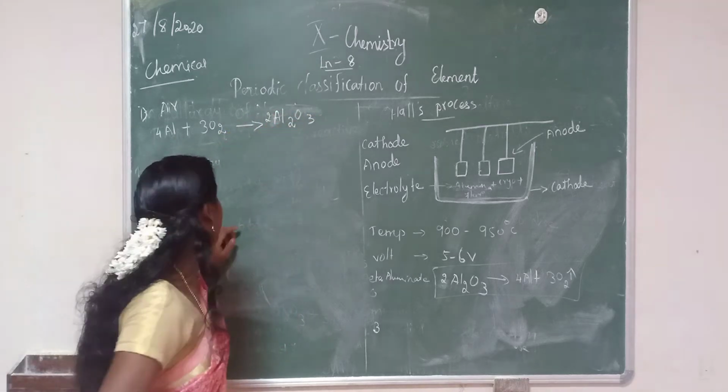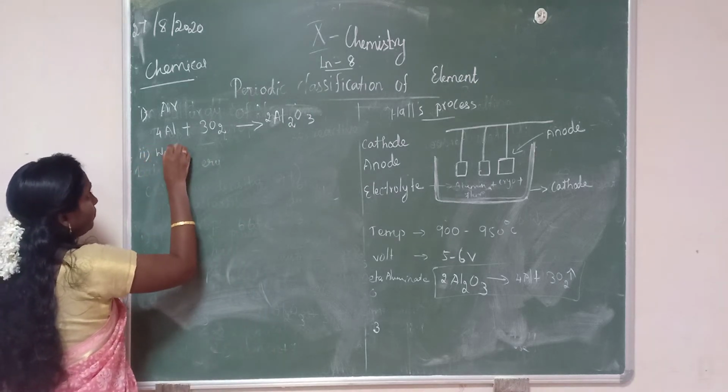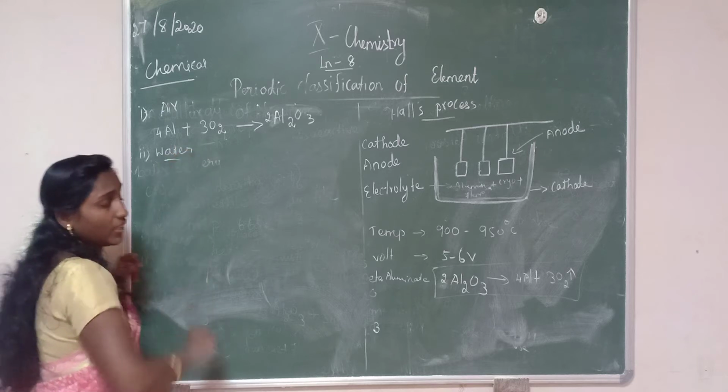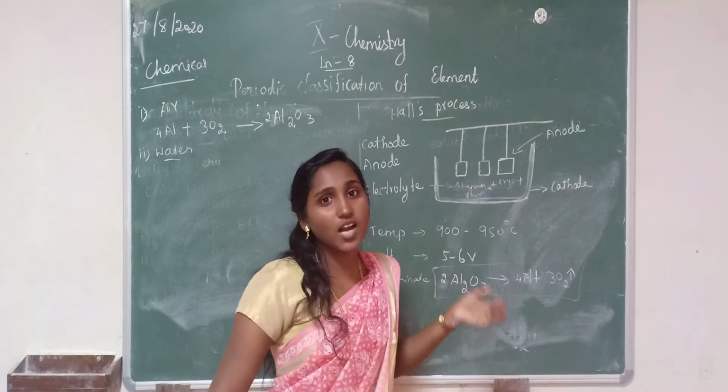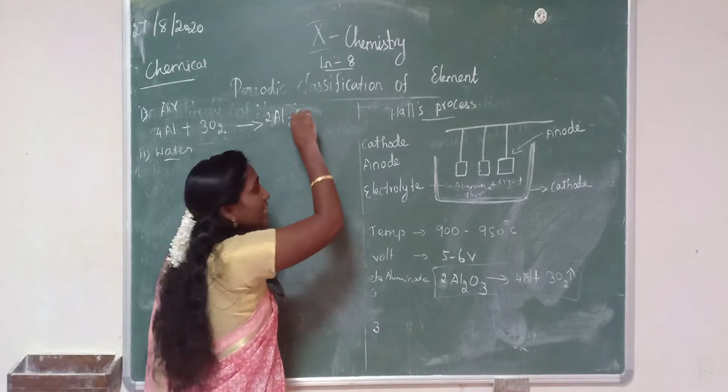Aluminium oxide. Then the second property, reaction with water. Actually, water does not react with aluminium because of the formation of an oxide layer.